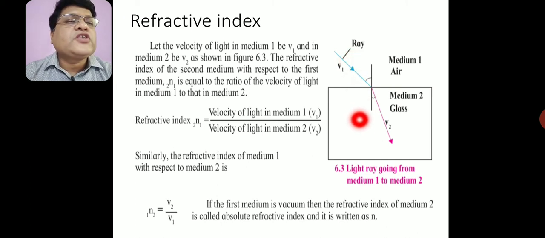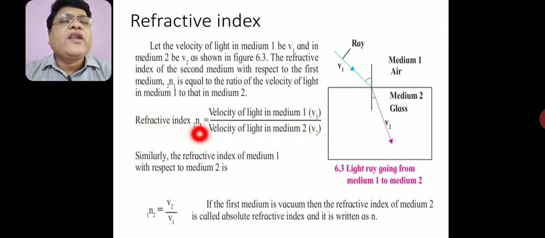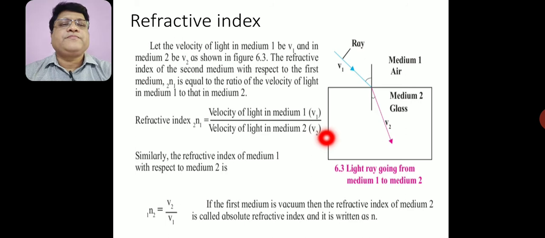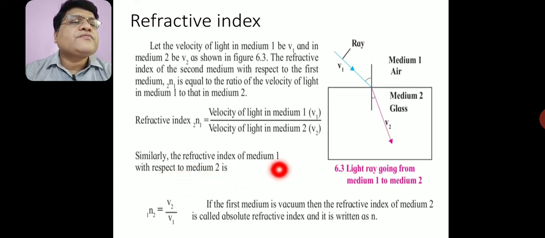It means, suppose we have to calculate the refractive index of glass with respect to air, then we obtain the ratio of the velocity of light in air to the velocity of light in glass. Thus, refractive index is the velocity of light in the first medium v1 upon the velocity of light in the second medium v2. Similarly, the refractive index of the first medium with respect to the second is v2 upon v1.